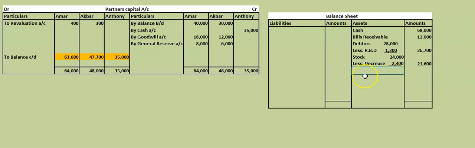Next is machinery. Machinery balance is 25,000. From that you have to subtract what? Decrease. How much is the decrease from machine? 2,000. So 2,000 should be subtracted. So if you subtract 2,000 from the machine, it is how much? 23,000.